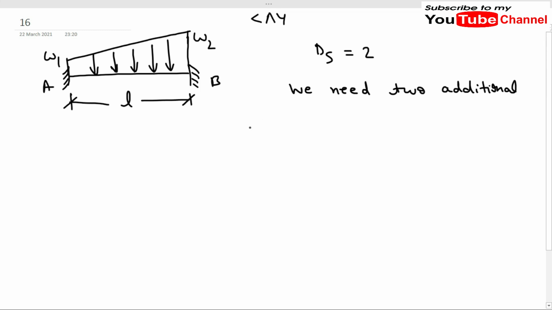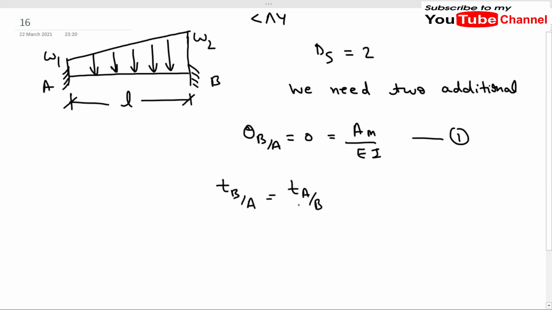What were those conditions? The first condition was theta b over a is equal to 0, and the formula for theta b over a is Am upon EI, meaning the area of the bending moment diagram divided by EI. So it will be 0, and from here we get our first equation. The second condition was tb over a, the tangential deviation of b, or you can take ta over b, is equal to 0.